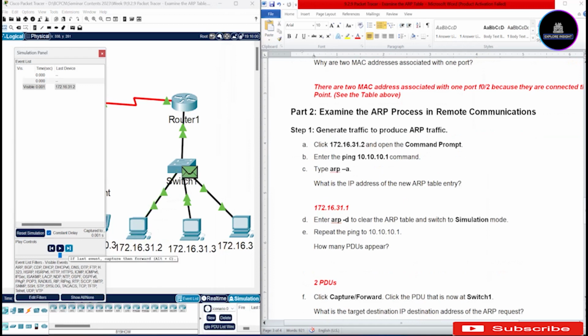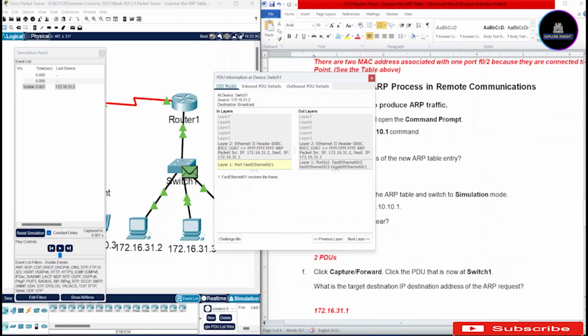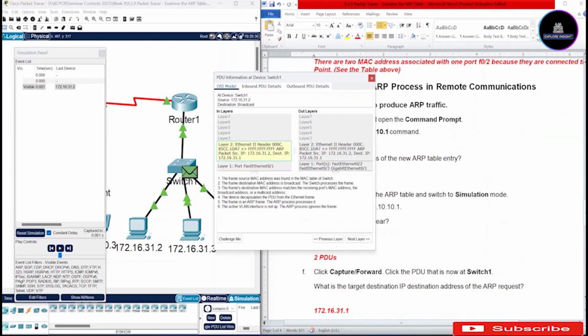What is the target destination IP address of the ARP request? So we have the PDU at switch 1. Now we are going to check the destination IP address. The destination IP address you can see here is 172.16.31.1.